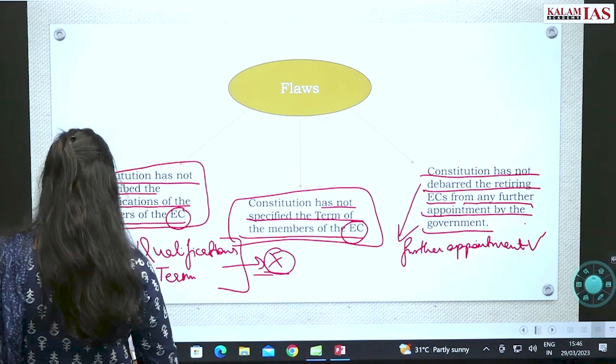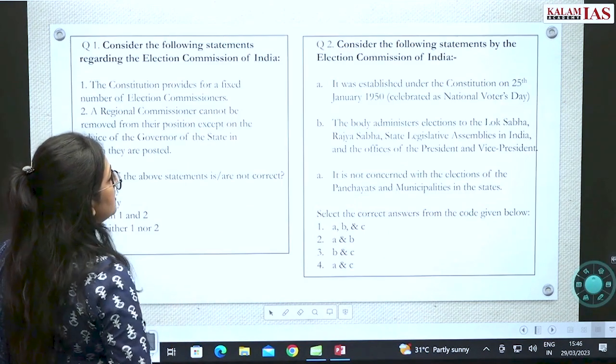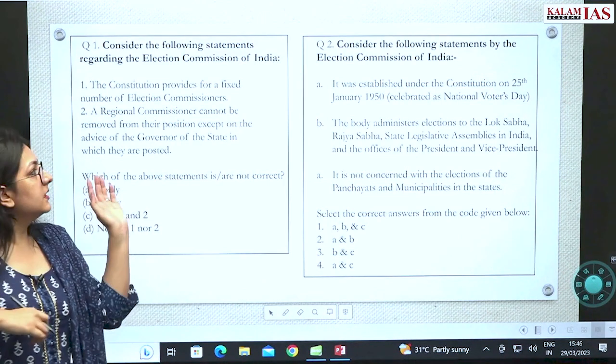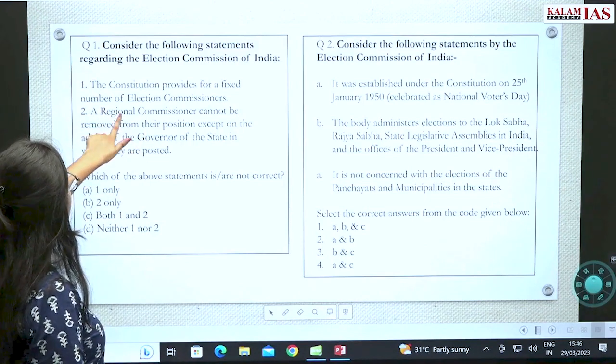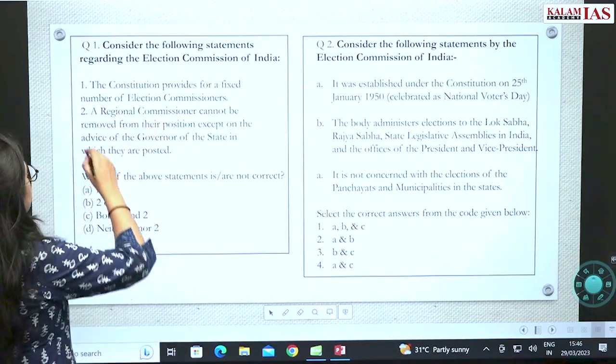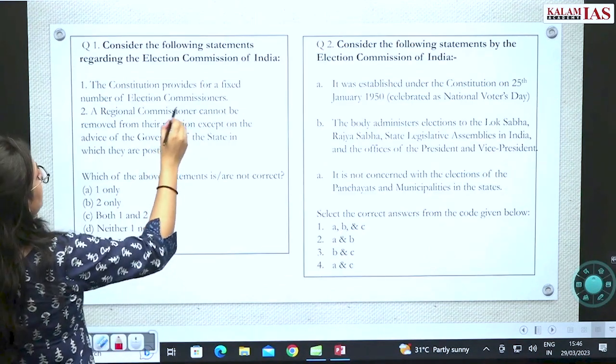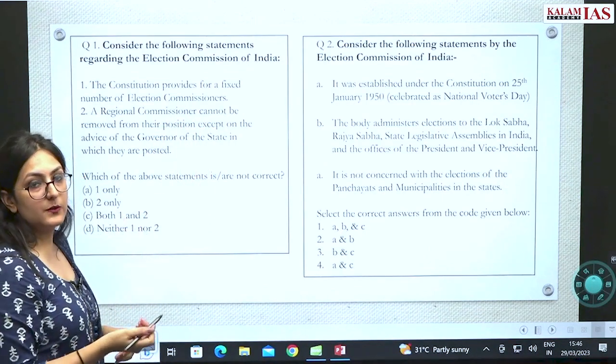Then we have 2 questions. Now you may try to attempt these questions. The first one: the Constitution provides for a fixed number of election commissioners. We have just seen that it is not provided. Election commissioners will be as the President may fix from time to time.